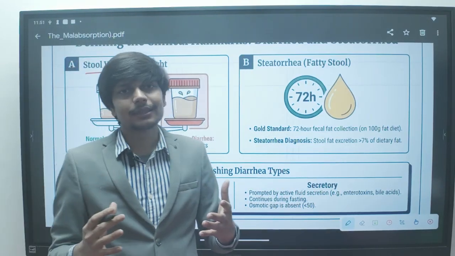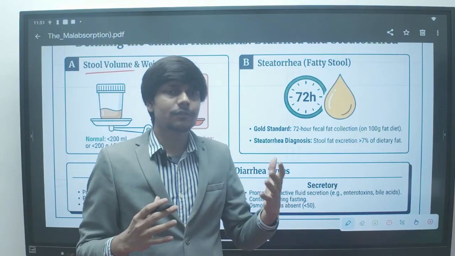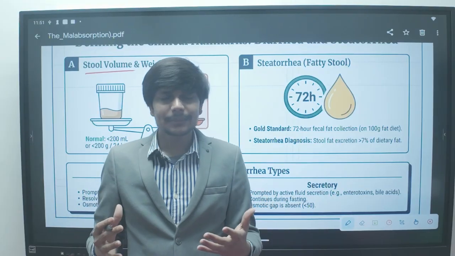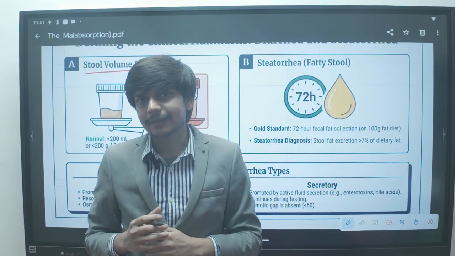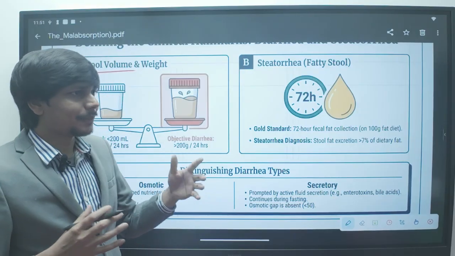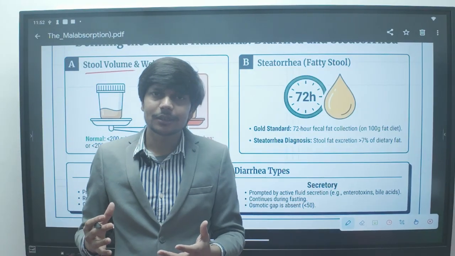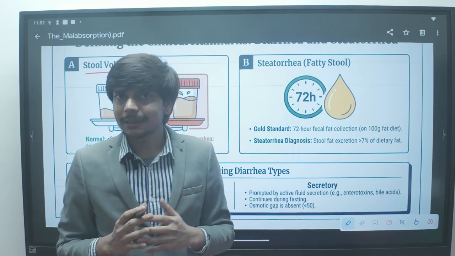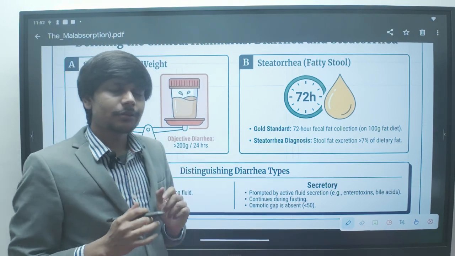Passing stool only once a week is also normal. Passing stool 3 to 4 times per day can be normal in some patients. So these are the subjective measures, but what is the objective definition of diarrhea? The patient is having an increase in frequency of stool and change in consistency. Does that mean the patient is having diarrhea? No, that can be normal for the patient.